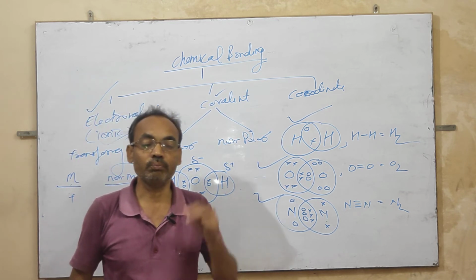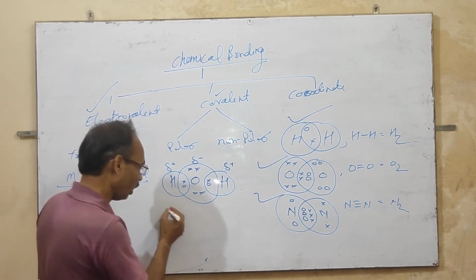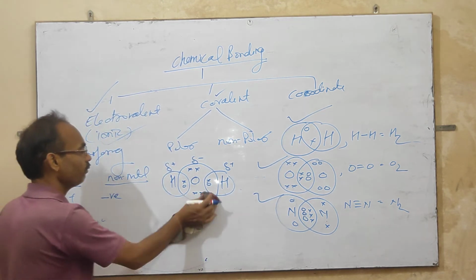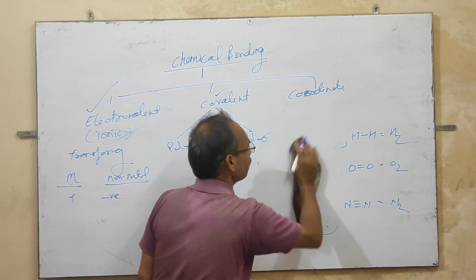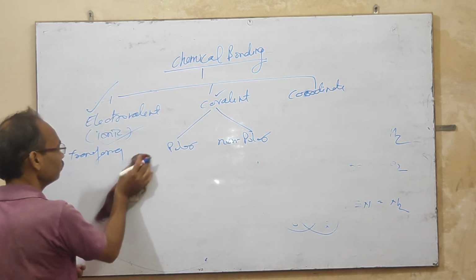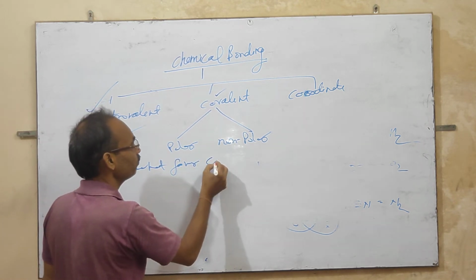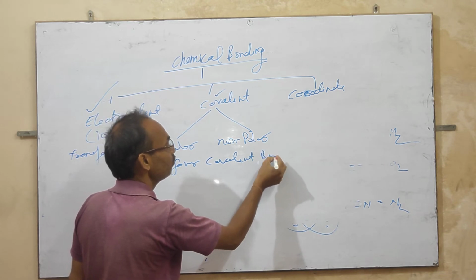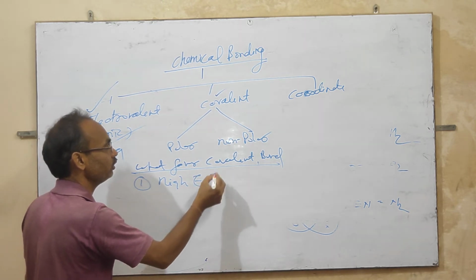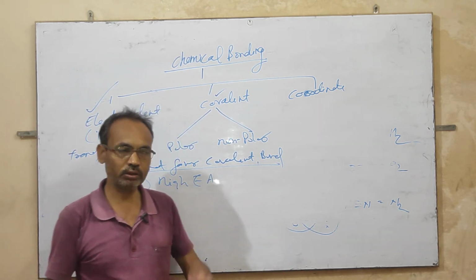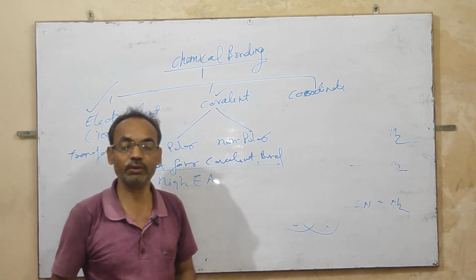What favors the covalent bond? High electron affinity favors the covalent bond because both atoms want to attract electrons toward themselves.